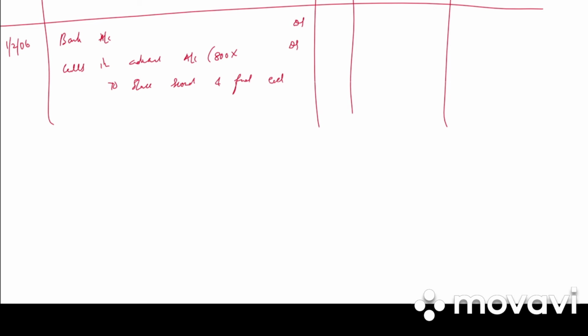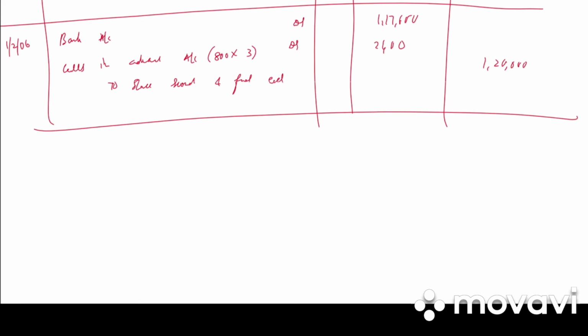So 800 into 3, 2,400, 1,17,600, 1,20,000. Write the narration: second call money received on 39,200 shares at rupees 3 per share, calls in advance on 800 shares adjusted.